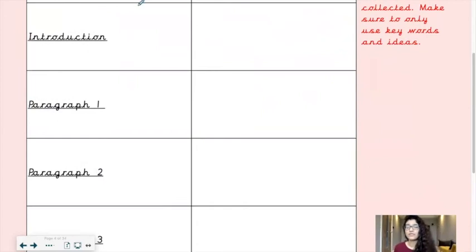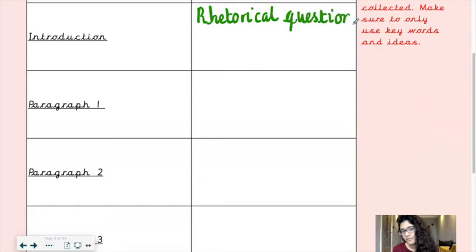For example, in the introduction, what sorts of features would you expect to see in your introduction? I would expect to see rhetorical questions. So I'm going to write rhetorical question. And the introduction should tell you what the whole non-chronological report will be about.